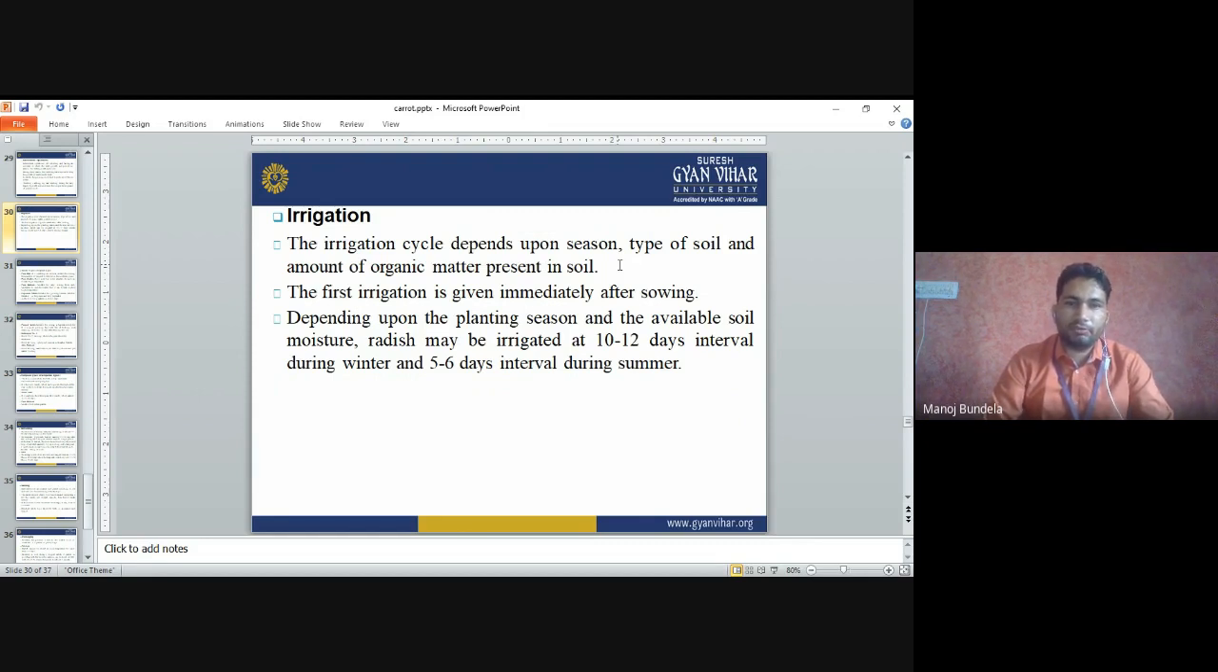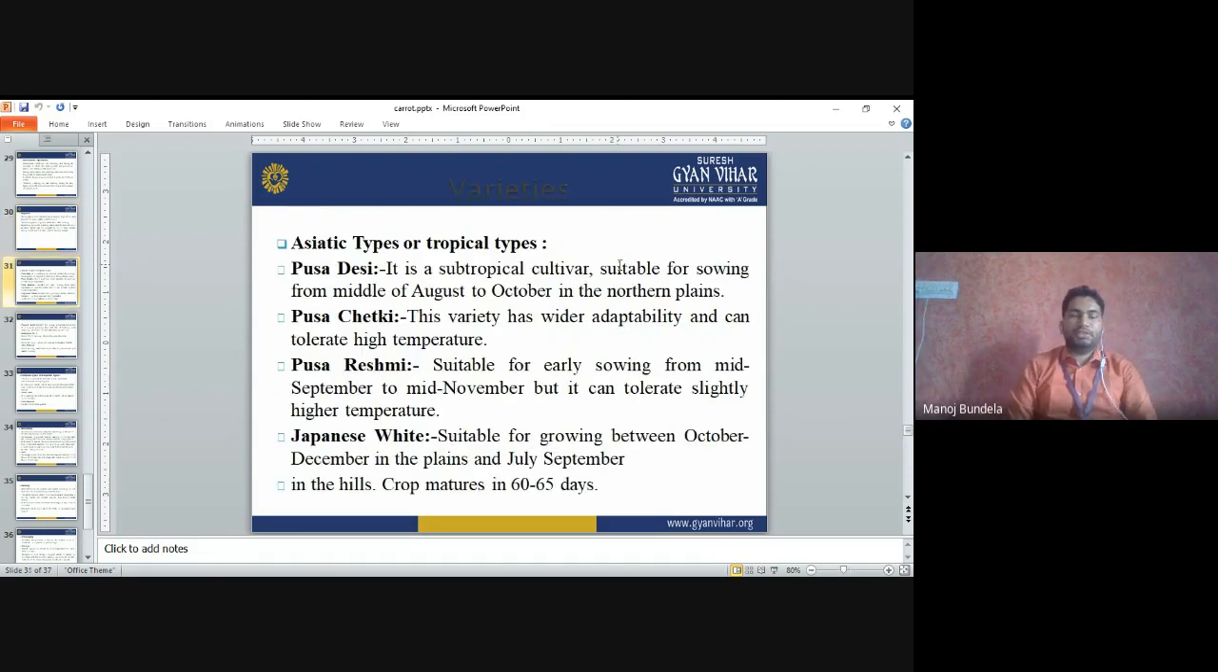First irrigation we have to give just immediately after the sowing. Depending upon the planting season and the available soil moisture, the radish may be irrigated at 10 to 12 days interval during the winter and 5 to 6 days interval during the summer. Depending upon the season, we have to apply the water. The number of irrigations depends upon the season, whether we are growing in summer or in winter.